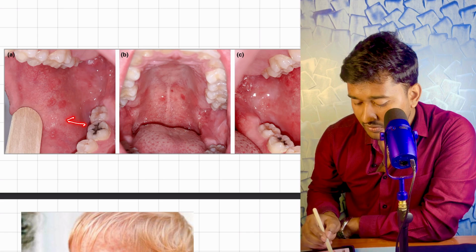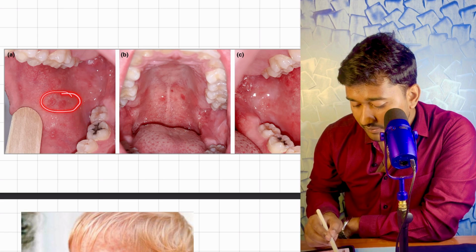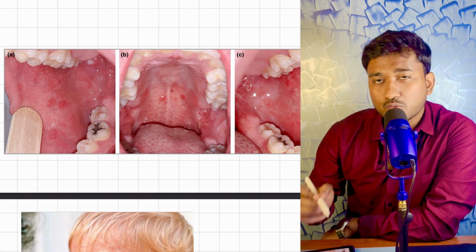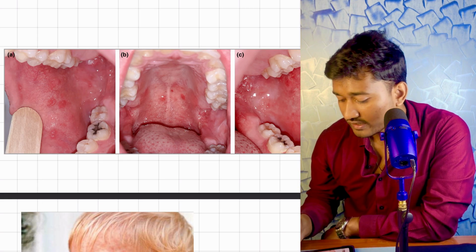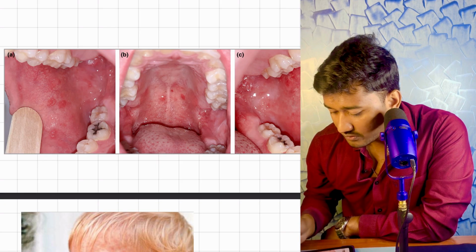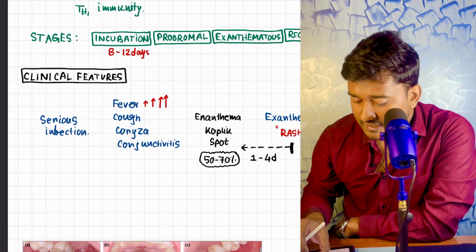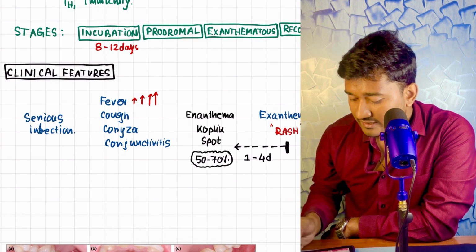By the side of your molar teeth, in the oral mucosa, there are some white spots. Sometimes the head of it could be bluish rather. Okay, so look here, this is Koplik spot, this is also Koplik spot, like that. Now come here, this is basically your prodromal phase, that is the enanthem phase.